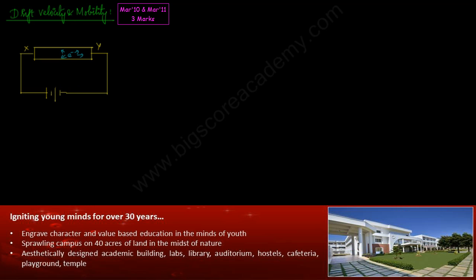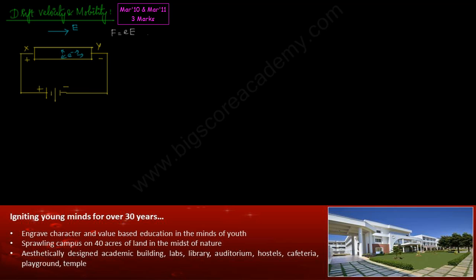So when a potential is applied, let this be positive and let this be negative, an electric field will be generated. The electric field will be in the direction of the potential. So this is the direction of the electric field, and when an electric field is applied, the free electrons will experience a force F is equal to eE. The electron will experience this force in a direction that is opposite to the electric field. Why is that?